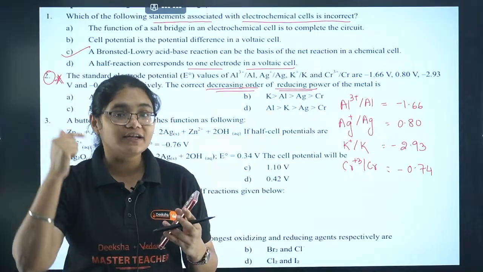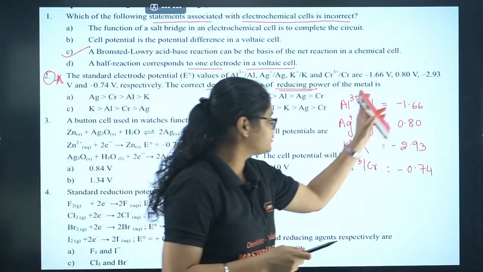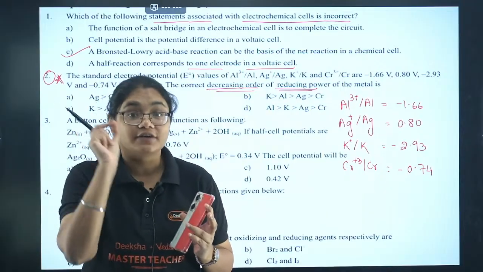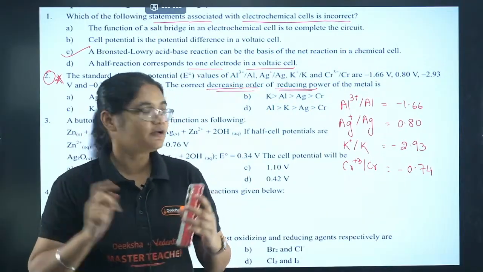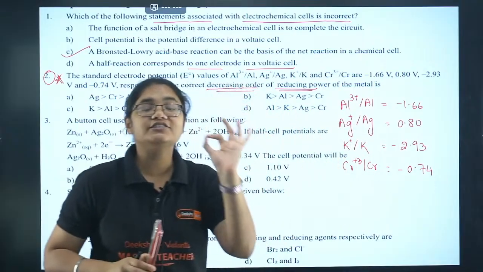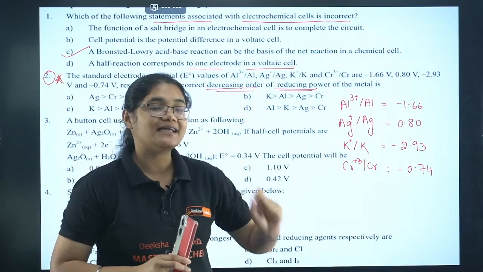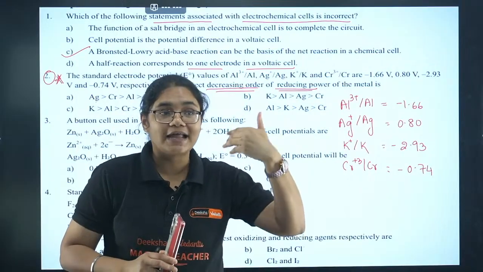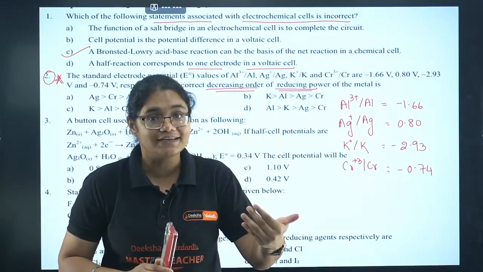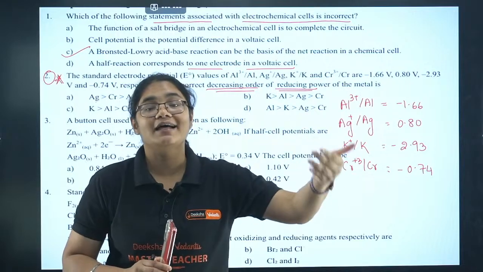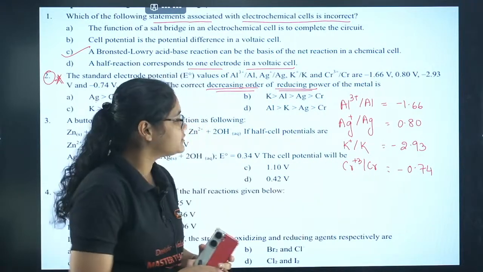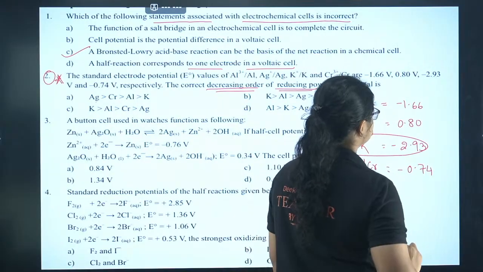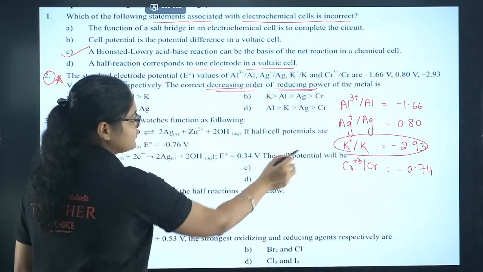Now if it is undergoing oxidation, these are all reduction potential values, right? If the species has to undergo oxidation, its reduction potential has to be least. So the value we have to check here is the least reduction potential. If the element has the least reduction potential, it has the higher tendency to get oxidized and at the same time it will behave as a stronger reducing agent. So which reduction potential is least here? I can see potassium's reduction potential is least here.